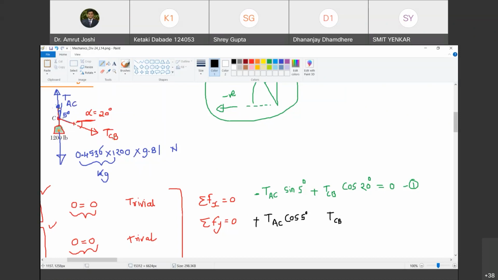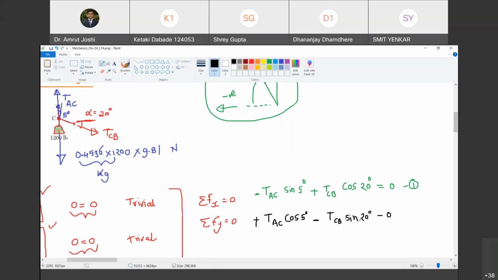No, TCB का y component. So it is TCB cos 20 degree. Do you agree with me? Oh, yes, sir. And it is negative because that component is acting downwards. And what is the y component of this force marked in blue? That is that force itself. So it is going to be TCB sin 20, minus TCB sin 20. Yeah, you are right. I'm sorry. TCB sin 20. Absolutely. Pardon me.